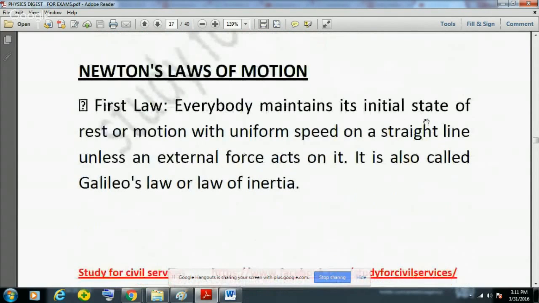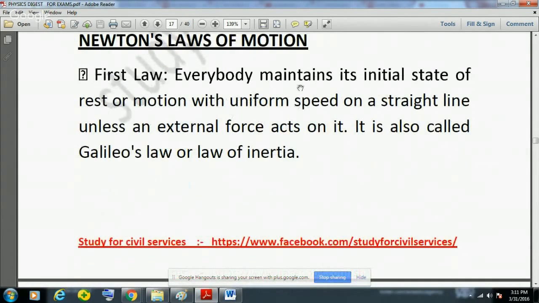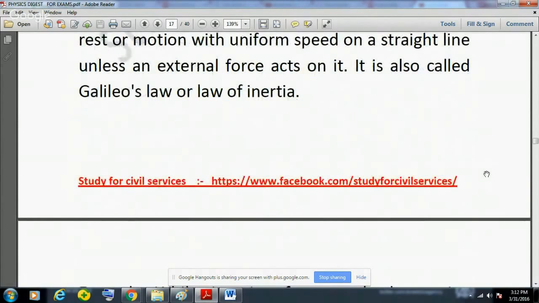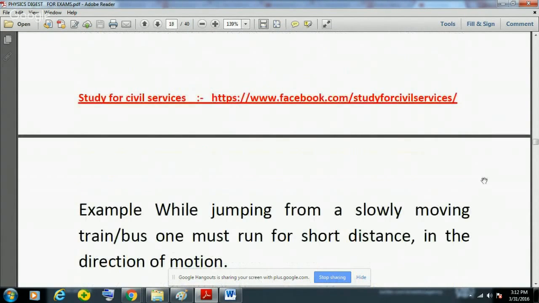Now, another very basic concept is Newton's laws of motion. There are three laws of motion. The first law says that every body maintains its initial state of rest or motion with uniform speed on a straight line unless an external force acts on it. So unless an external force acts on it, every body maintains its initial state of rest, or if in motion, then it maintains the motion with uniform speed on a straight line.